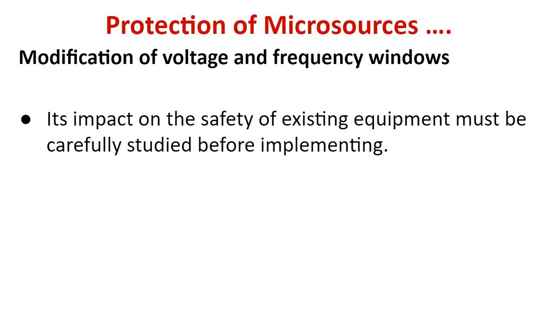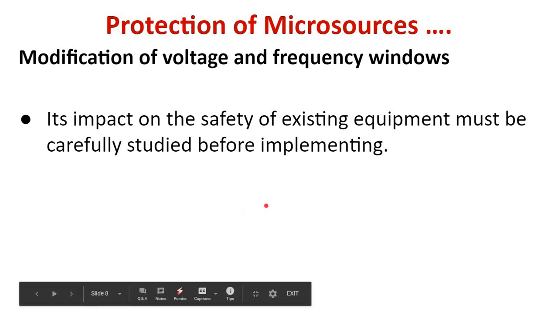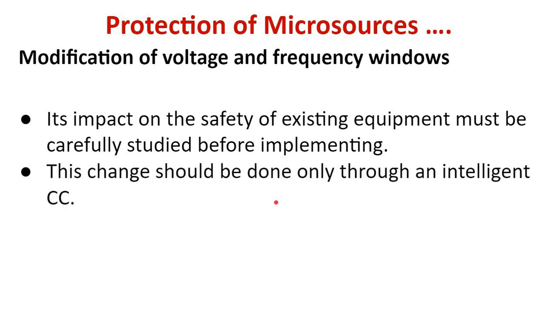If all the equipment can tolerate the acceptable voltage and frequency swings, then it is all right that the microgrid works at a new voltage or a new frequency. Now this change should be done only through an intelligent central controller.